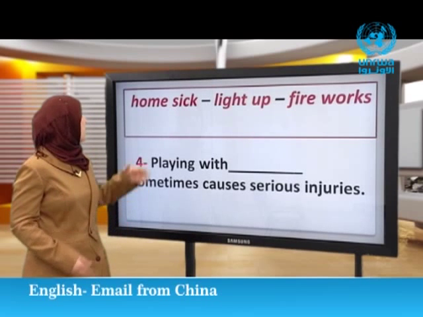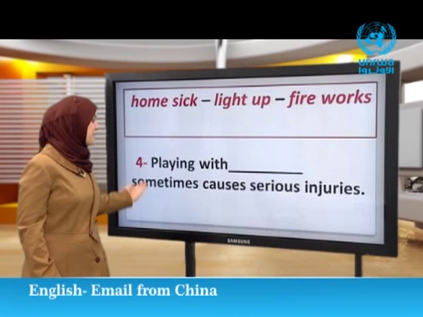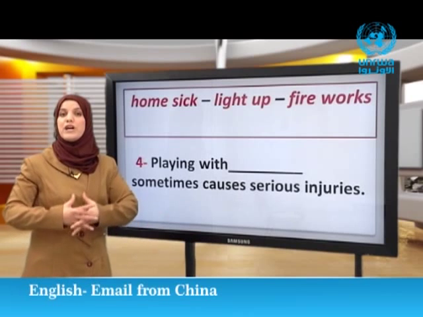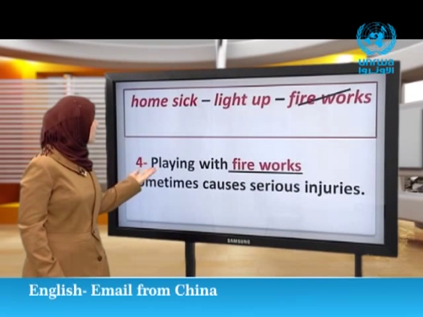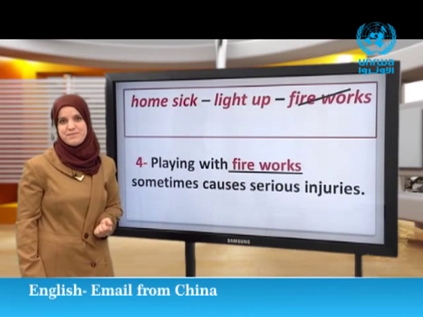And now, number 4. Playing with blank sometimes causes serious injuries. What is the correct word? Great. Playing with fireworks sometimes causes serious injuries.